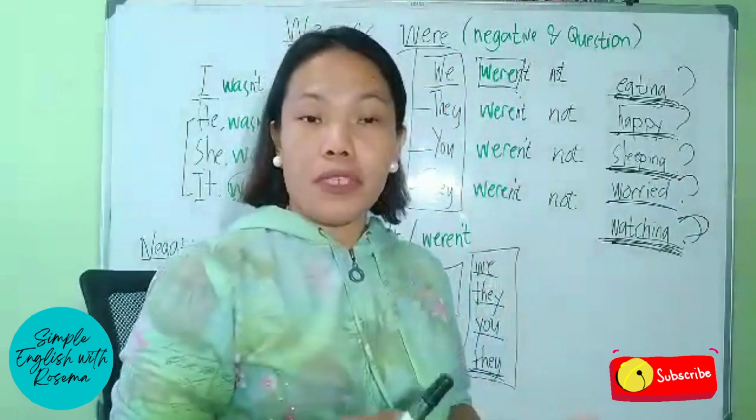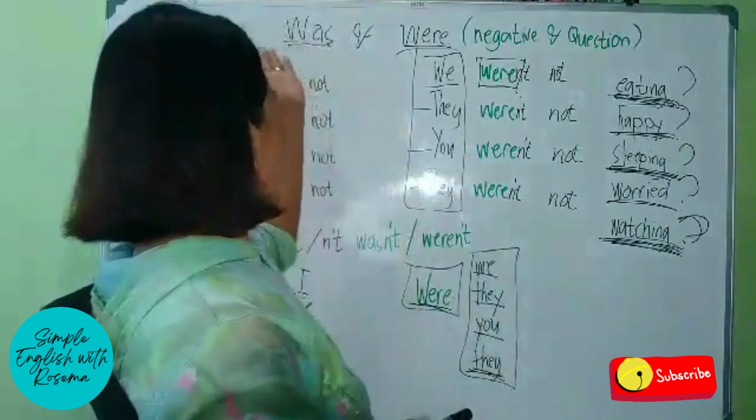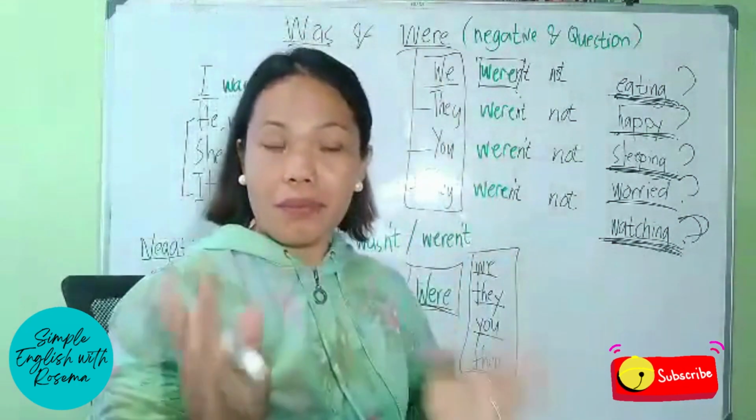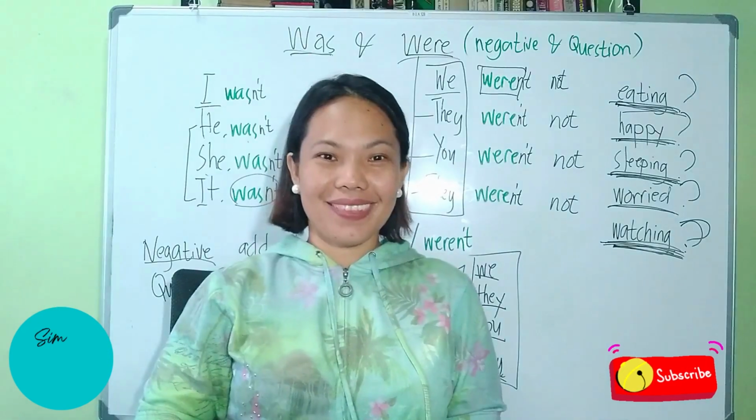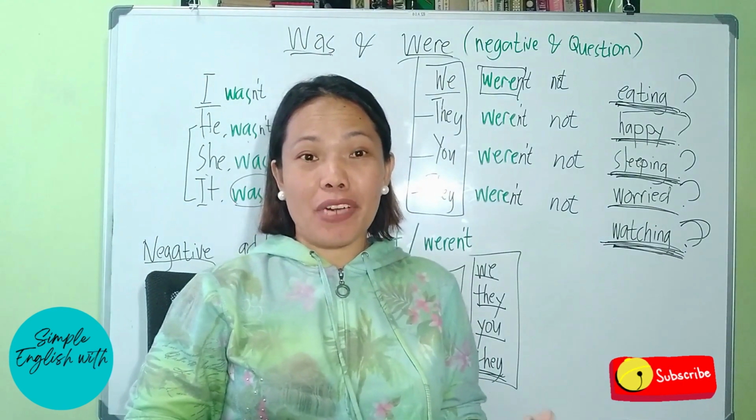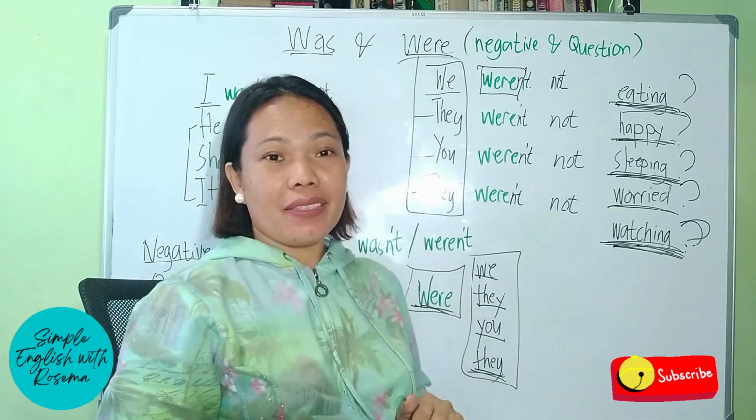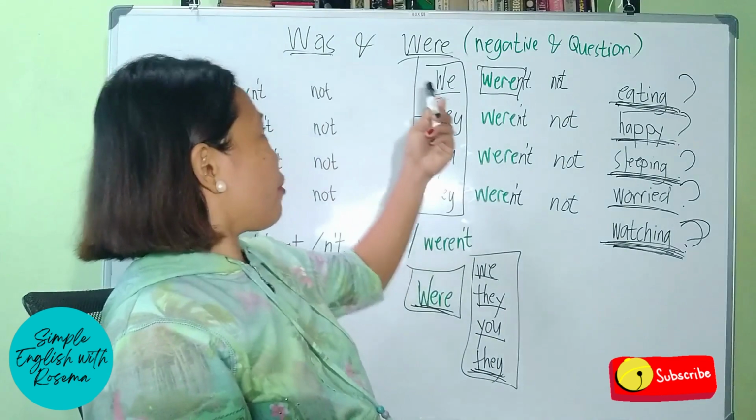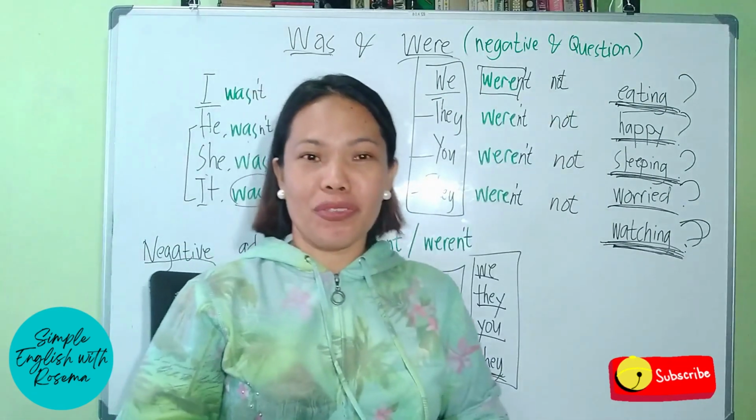So that's how you make a question using our past tense be verbs was and were. So that's about it for our topic, past tense be verbs was and were in negative and question form.